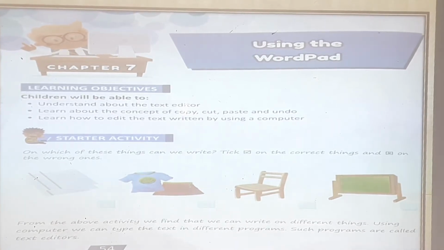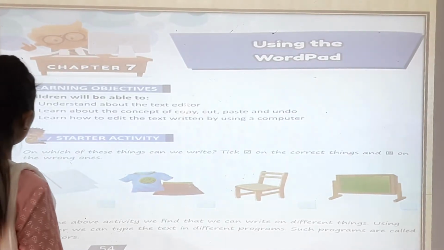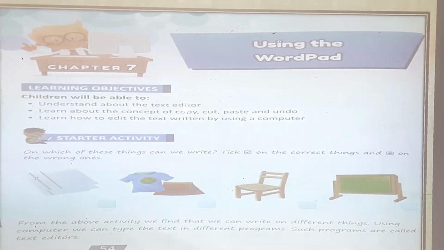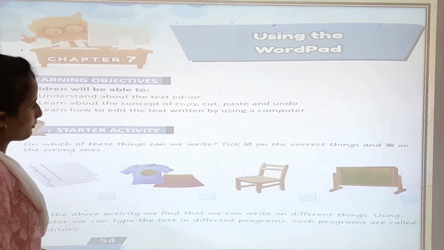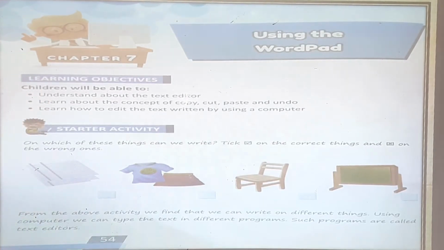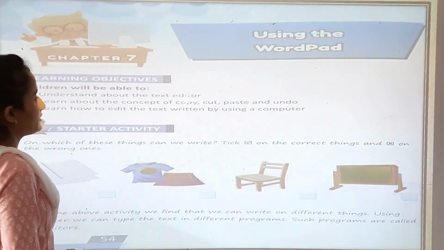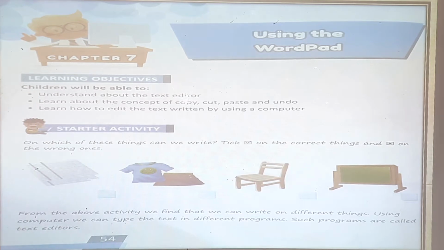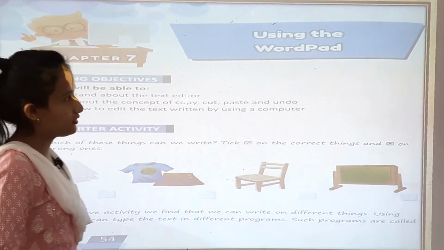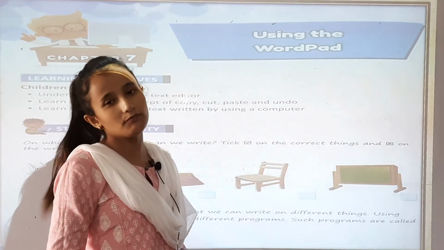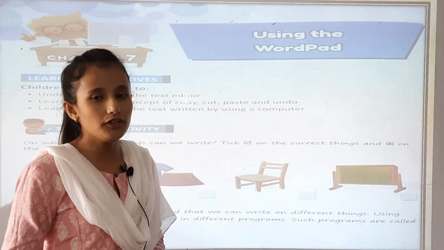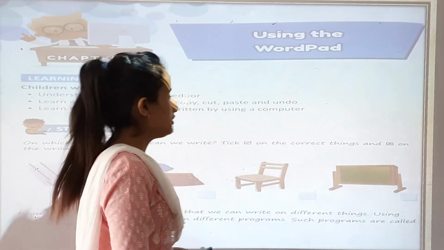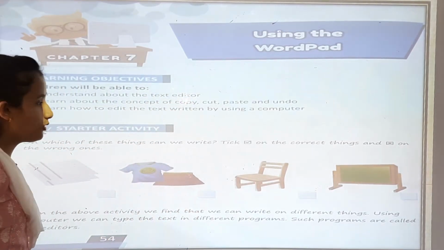On page number 54 you can see the learning objectives. Children, you will be able to understand the text editor, learn the concepts of copy, cut, paste and undo, and learn how to edit the text written by using a computer. So today we are going to learn how to use Wattpad. In Wattpad we can type, we can write letters, we can write an essay also. So you can practice at your home also.